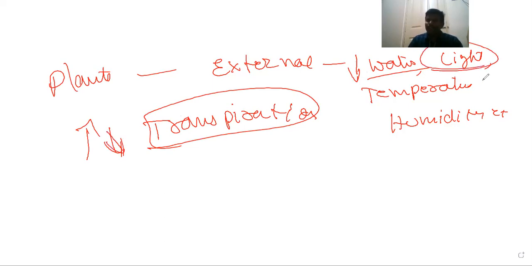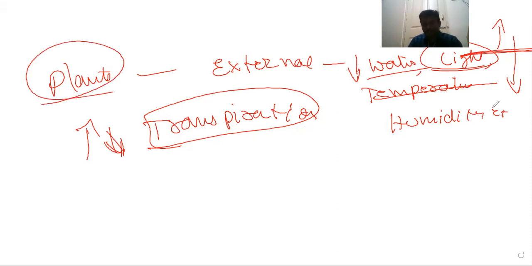Light is a limiting factor for photosynthesis. With too much light or too little light, photosynthesis does not take place effectively. With optimal light and optimal temperature, plants can perform photosynthesis effectively. Humidity is the water vapor in the air; when it increases, plants also show various kinds of responses.